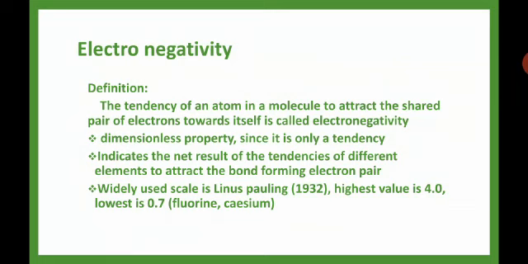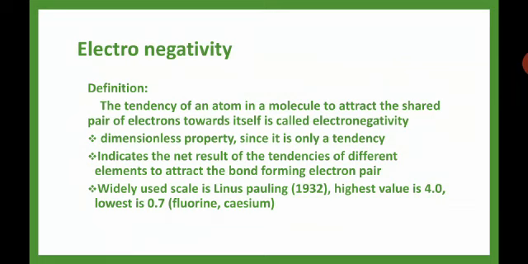Next comes electronegativity. Electronegativity is not a property, it's just a tendency of an atom in a molecule to attract the shared pair of electrons towards itself. In an atom, more number of electrons will be there. Which atom has the tendency to attract the shared pair of electrons, to accept the electrons? That is what we call electronegativity. It is a dimensionless property.